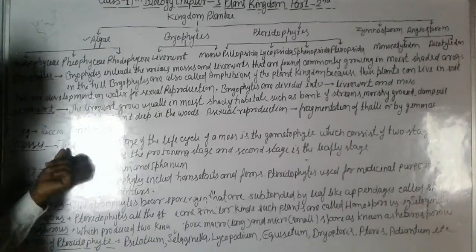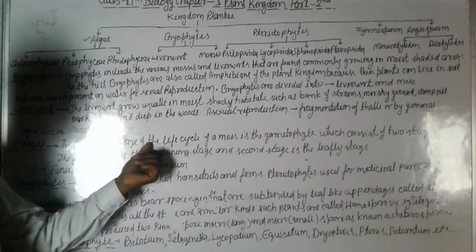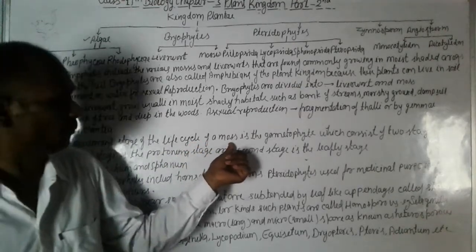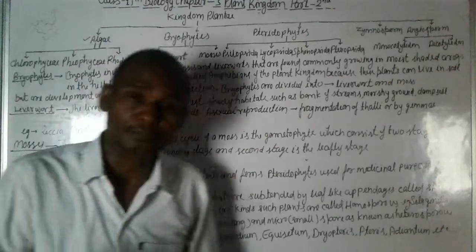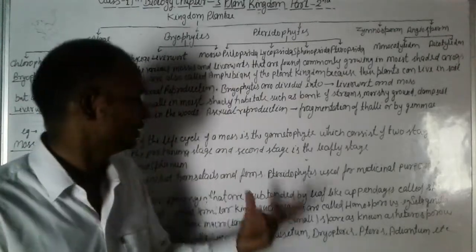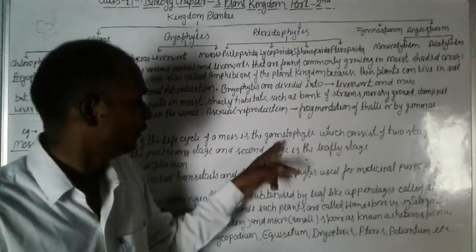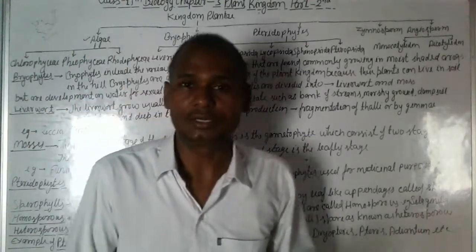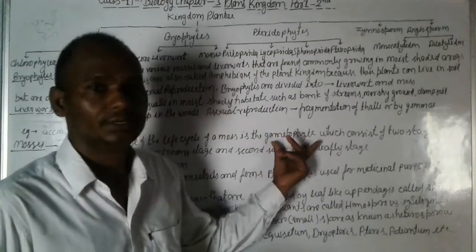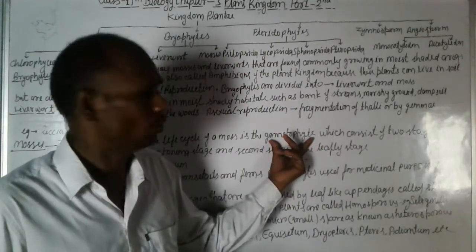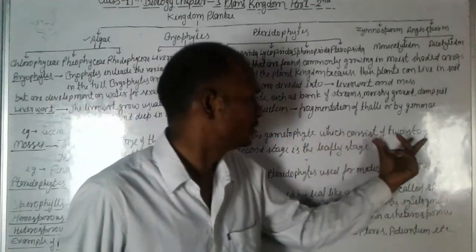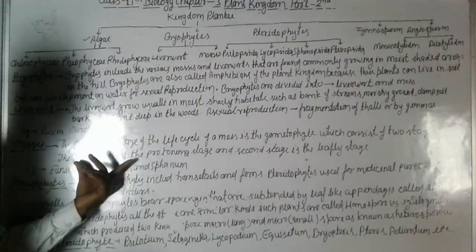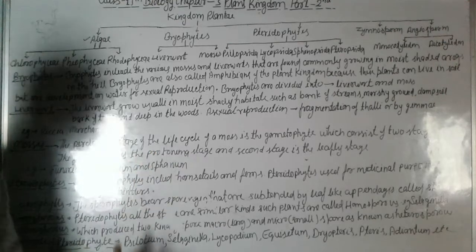The predominant stage of the life cycle of moss is the gametophyte, which means the main plant is the gametophyte of the moss, because it makes the gametes. So this gametophyte consists of two stages.